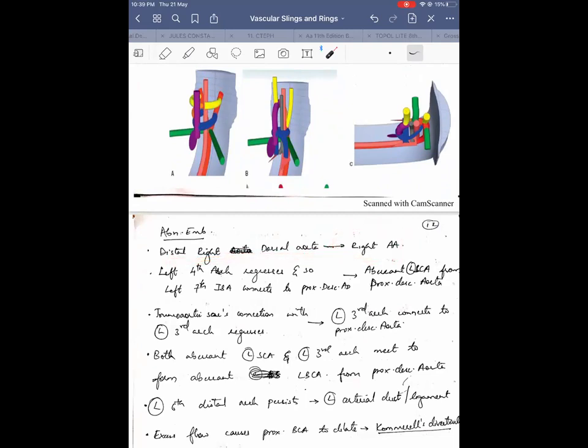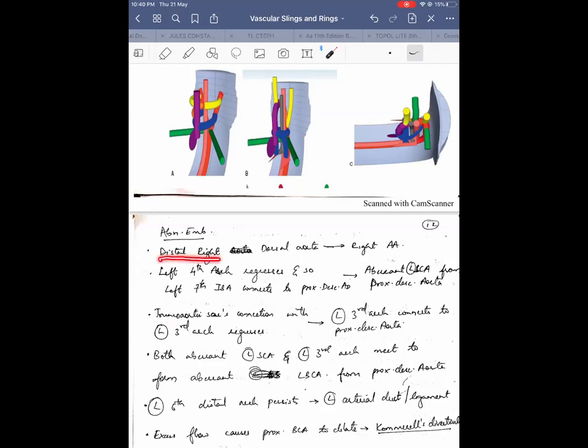One more thing I forgot to tell you. Left aortic arch alone, if it is present, produces a vascular ring in probably 0 to 1% of vascular ring children. It is almost always produced by right aortic arch or double aortic arch. Double aortic arch is most common, followed by all the causes which I have said that have a right aortic arch.